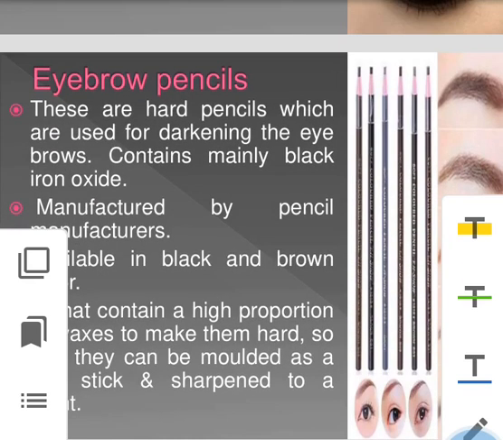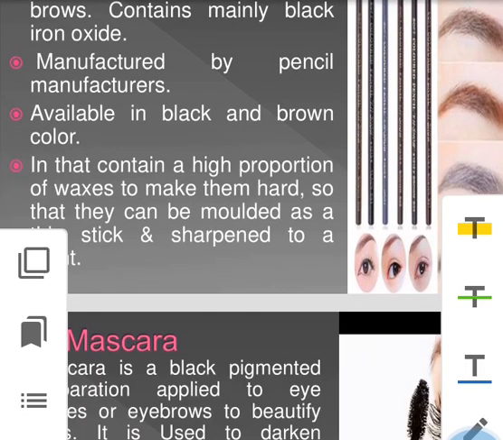Now our next important eye makeup is eyebrow pencils. These are hard pencils which are used for darkening the eyebrows. What do they contain? They contain mainly black iron oxide. They are manufactured by the pencil manufacturer. They are available only in black and brown colors.